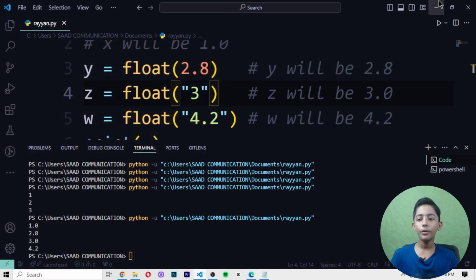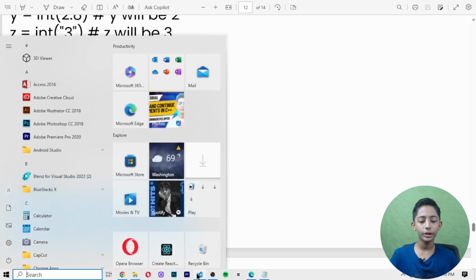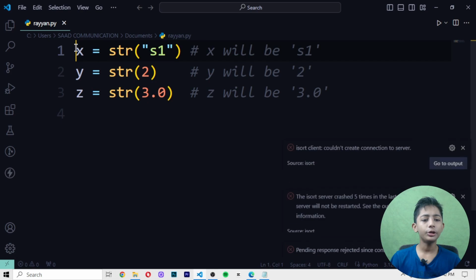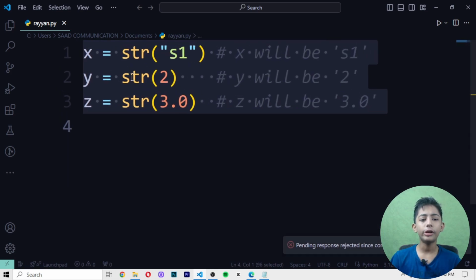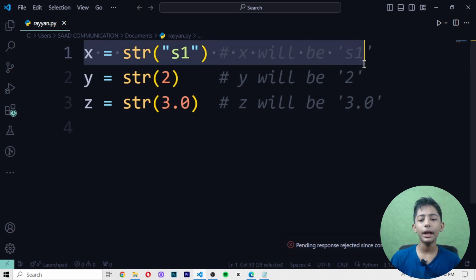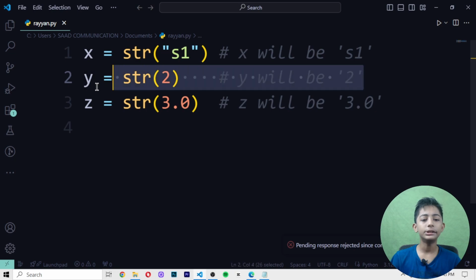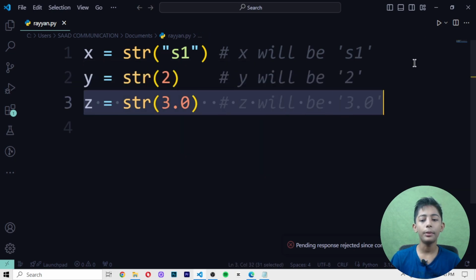Now let me give you one example of strings. Like there is one string. Now let me show you one example. In this string, in the first line, x will be s1, and number 2 str is 2, and number 3 will be 3.0.